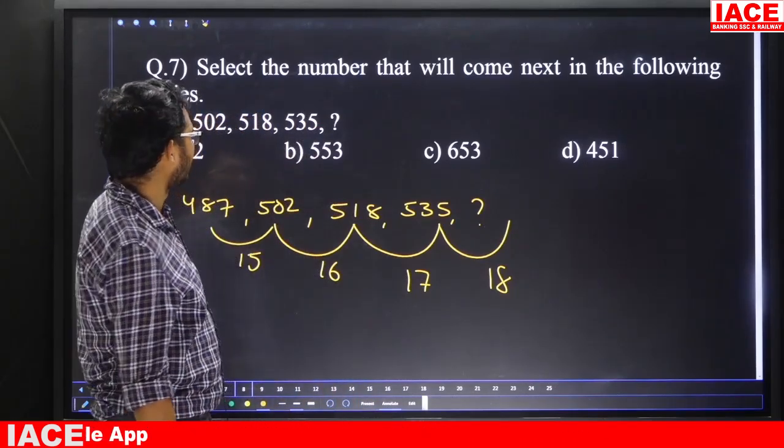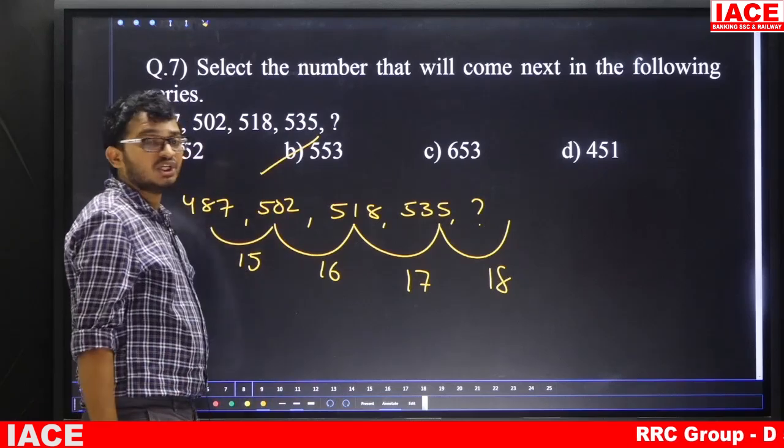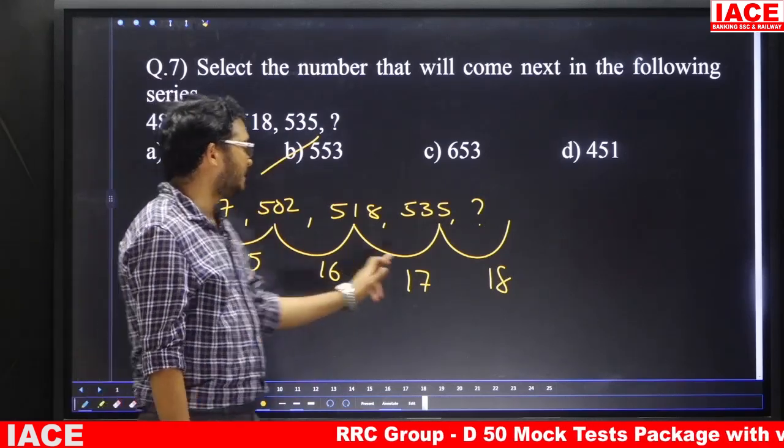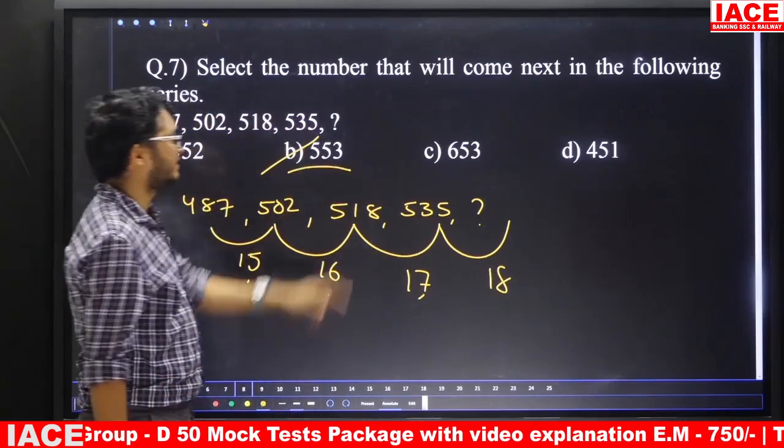So here 535 plus 13 is 548, next 553. So the answer is what? Option B is the answer. So here the logic is what? The difference is 15, 16, 17, 18. So the answer is 553.